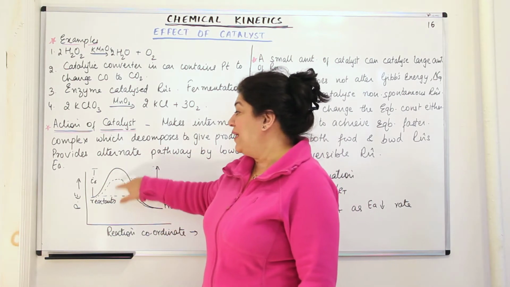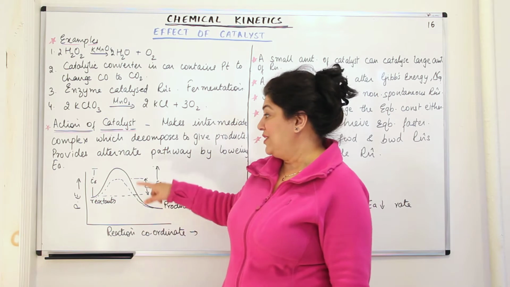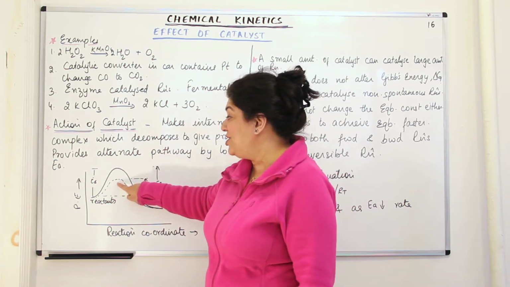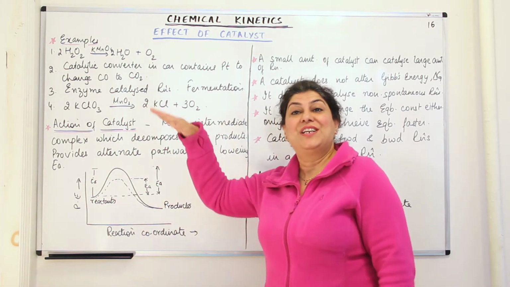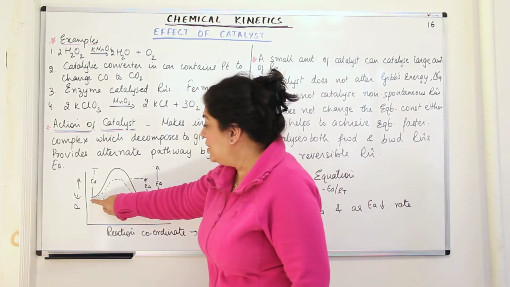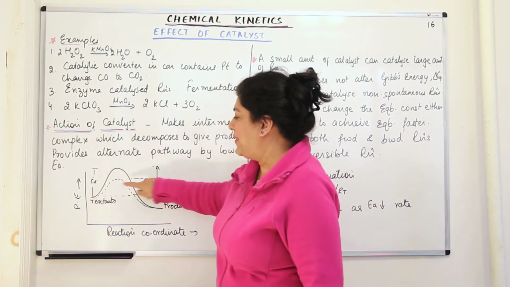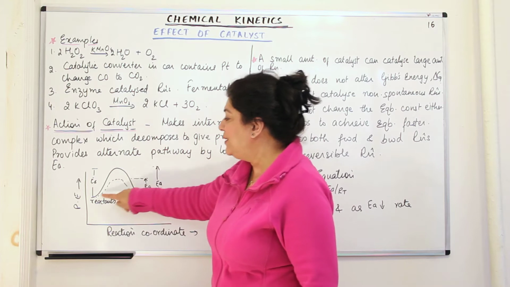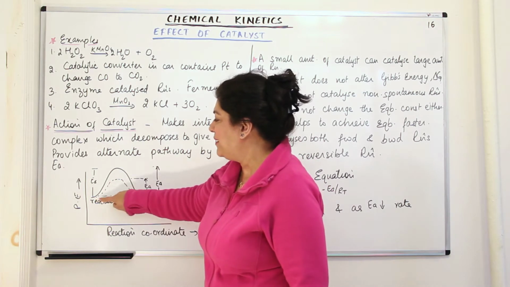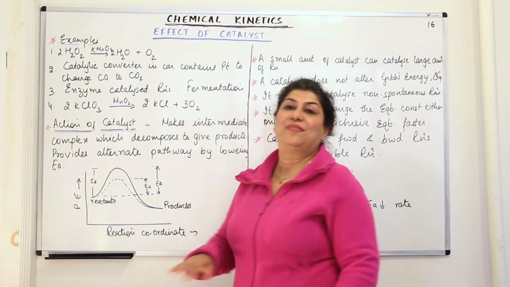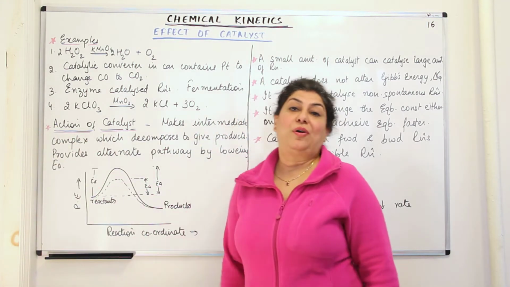And this is where a teacher comes in or a catalyst comes in. When a catalyst comes in, the activation energy goes down. Now the reactants had to cross a higher barrier, but with activation energy lowered, the energy barrier is smaller and it becomes easier for the reactants to go towards the product side.